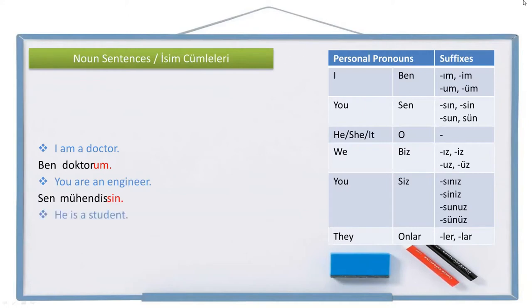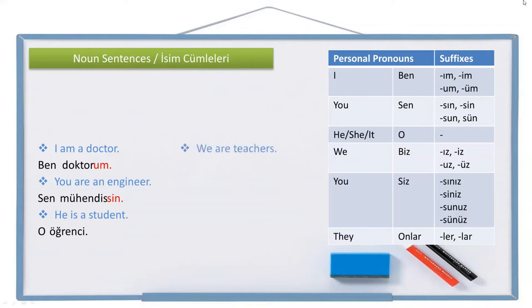Another one. He is a student. Let's write it. He, o, student, öğrenci. There is no personal pronoun suffix for o, so the sentence is he is a student, o öğrenci.